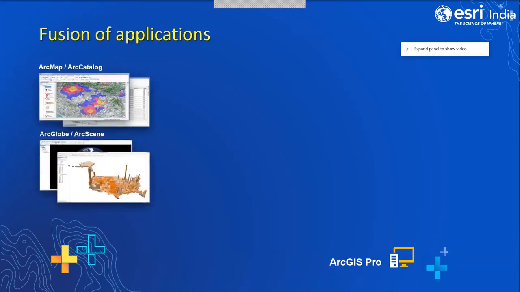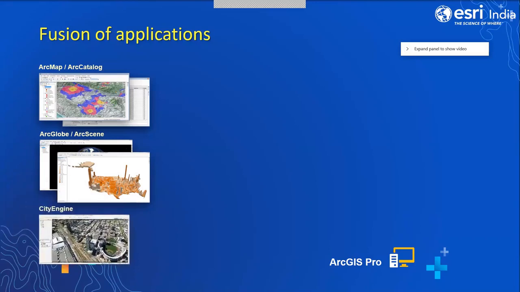Earlier we were also using separate applications called ArcGlobe and ArcScene for global and local scene applications, and CityEngine for designing the city models. But right now, all the three applications are in a single interface and have been brought together to make it easy and flexible for the users.